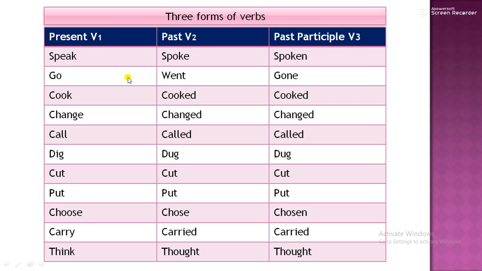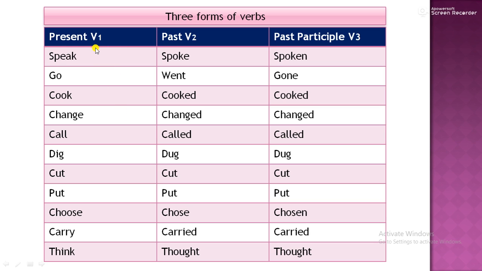The most interesting part of this video: 3 forms of the verbs. Exactly, student. We know the forms of the verb and we read the forms of the verb in all classes. But we never pay attention that these forms are also called present form, past form or past participle form. If a question comes in the paper to write the past participle form of carry, then students get confused. They write either second form or first form.